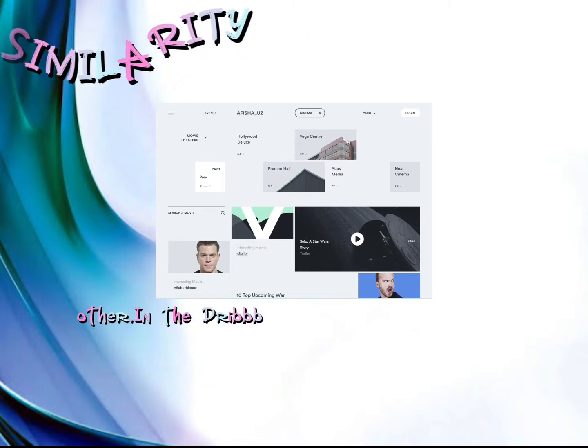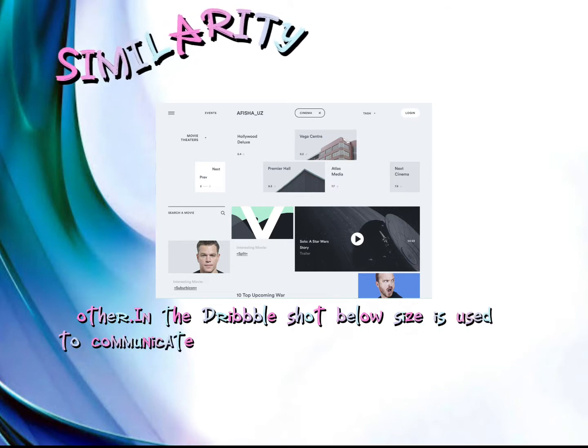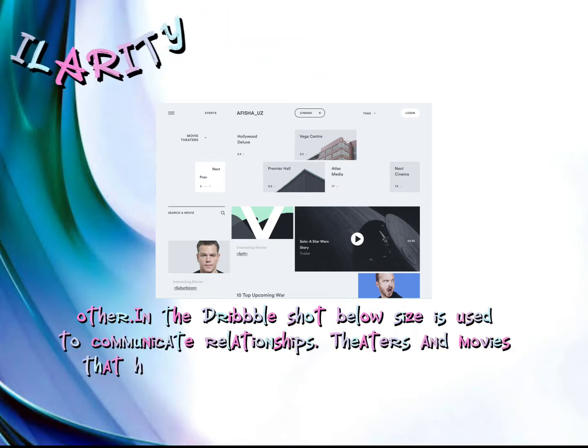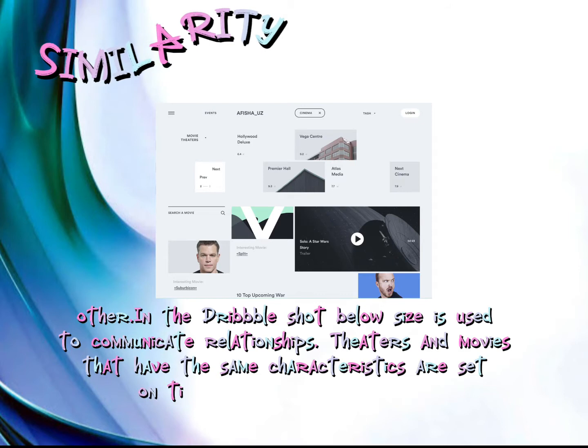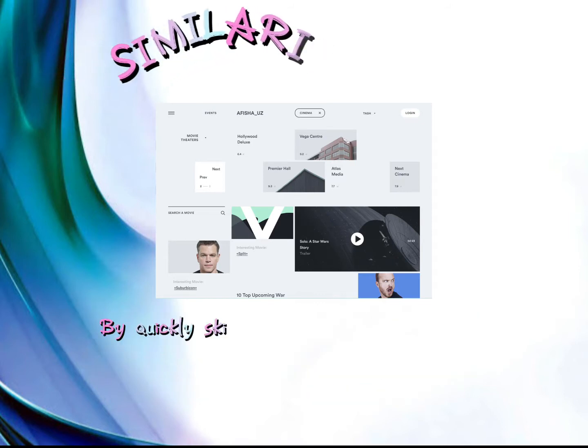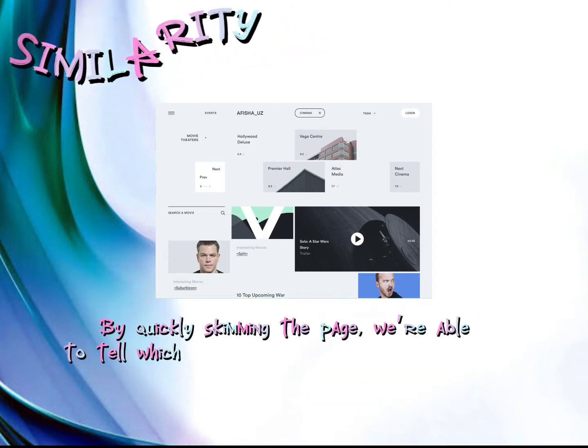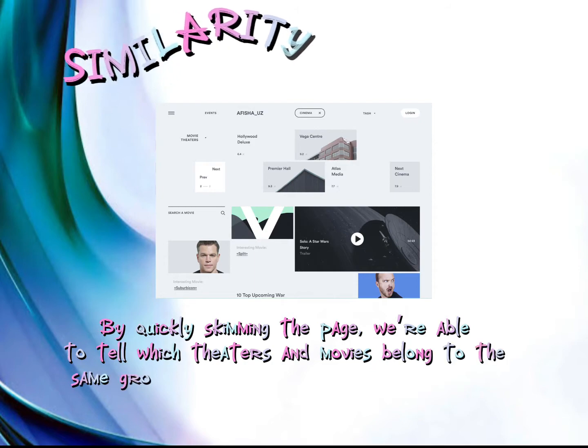In the Dribbble shot below, size is used to communicate relationships. Theaters and movies that have the same characteristics are set on tiles that are the same size. By quickly skimming the page, we're able to tell which theaters and movies belong to the same groups. Informative and visually appealing.